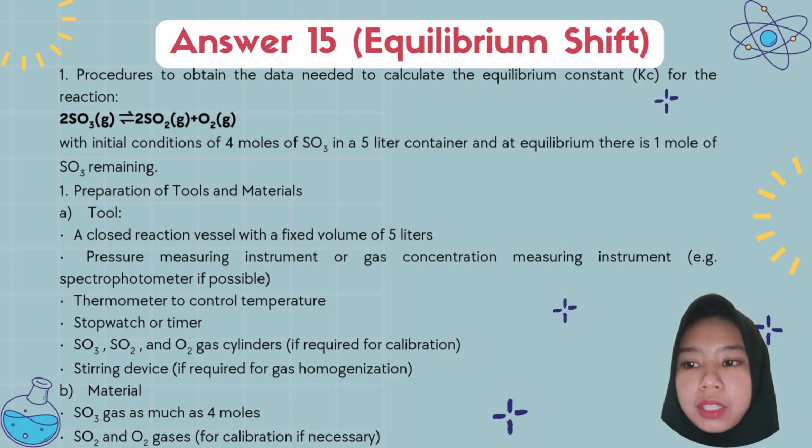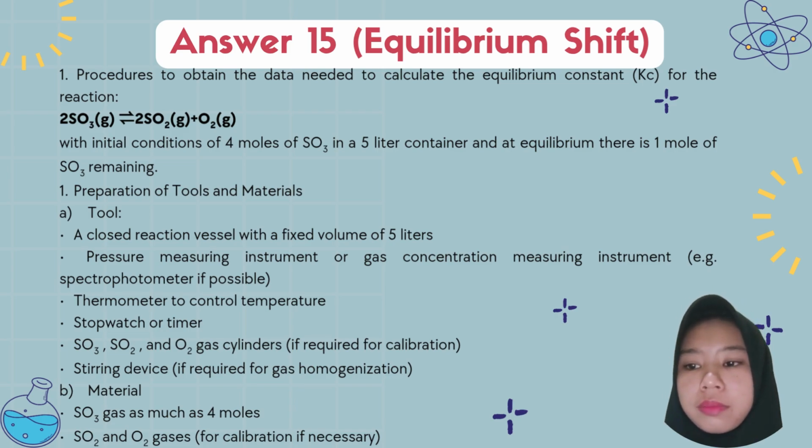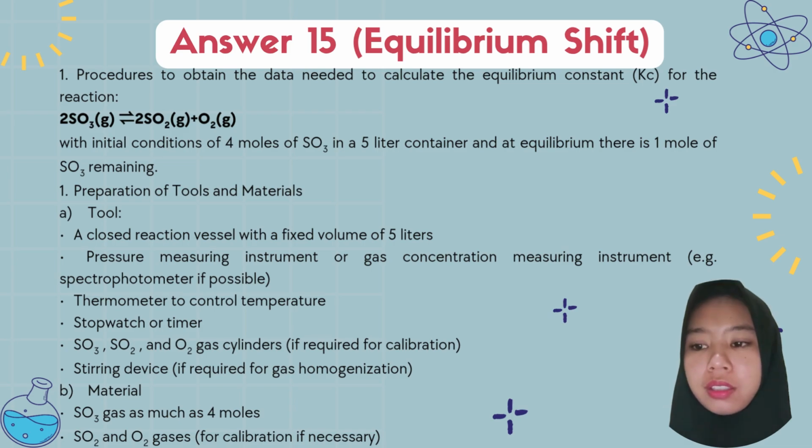1. Preparation of tools and material. A. Tools. A closed reaction vessel with a volume of 5 liters. Pressure measuring instrument or gas concentration measuring instrument. Thermometer to control temperature.